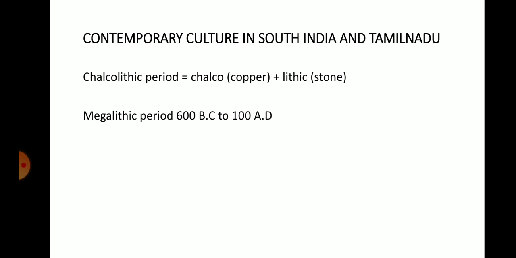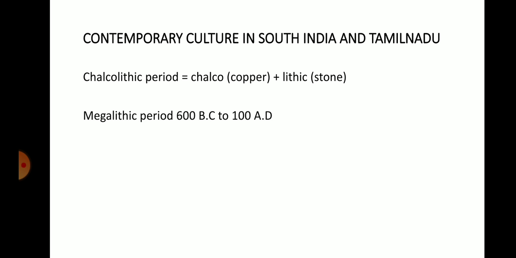This is called contemporary. Anything that happened at the same time we call contemporary. So when Vedic culture was happening in North India, at the same time megalithic culture happened in South India.